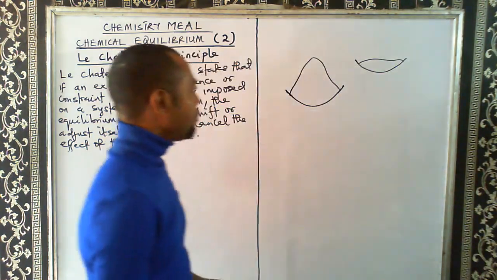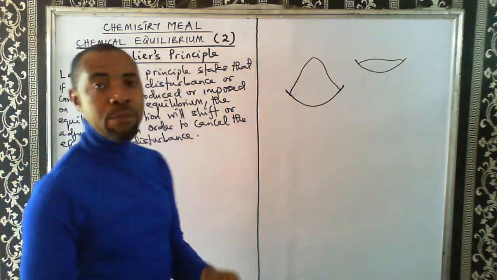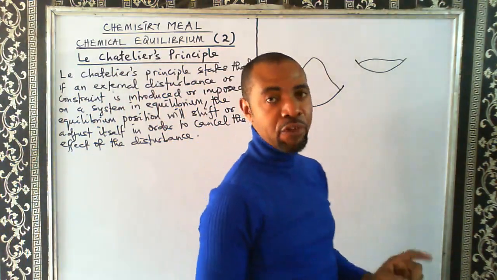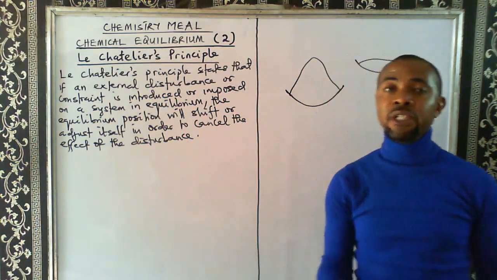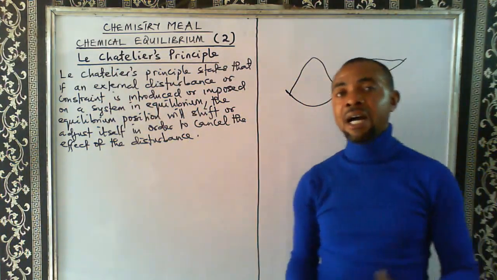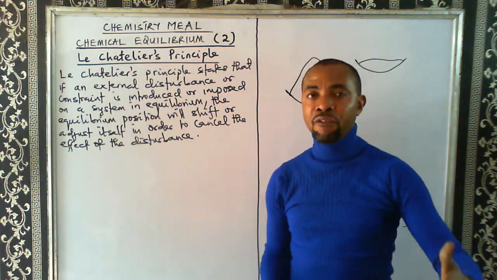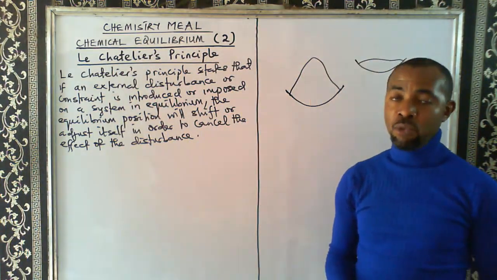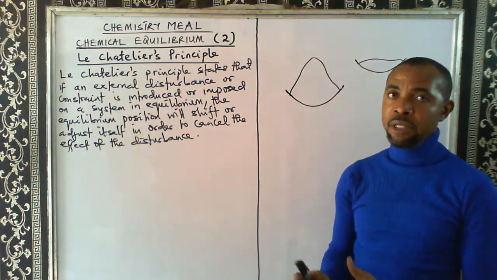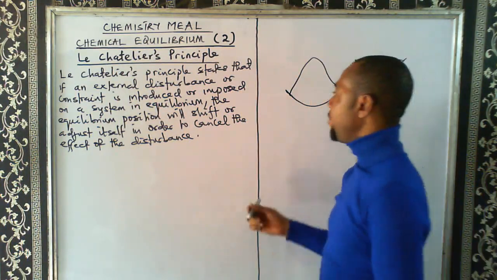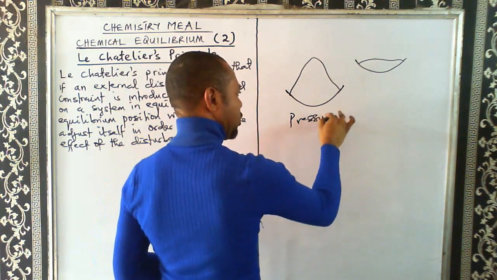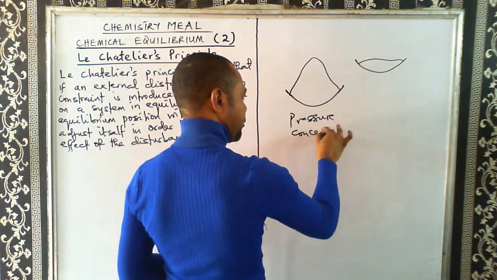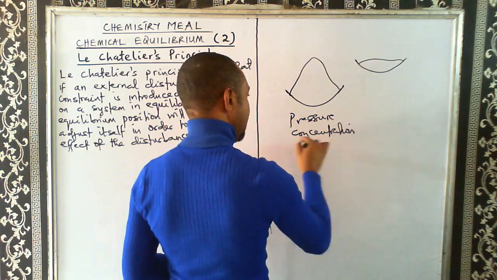Okay, now what can possibly be this constraint? That's the first thing we need to look at. These constraints or disturbances are the factors that affect a reaction in equilibrium. That's what we mean by the constraint. So when we are talking about the constraint, we are dealing with factors like pressure, concentration, and temperature.